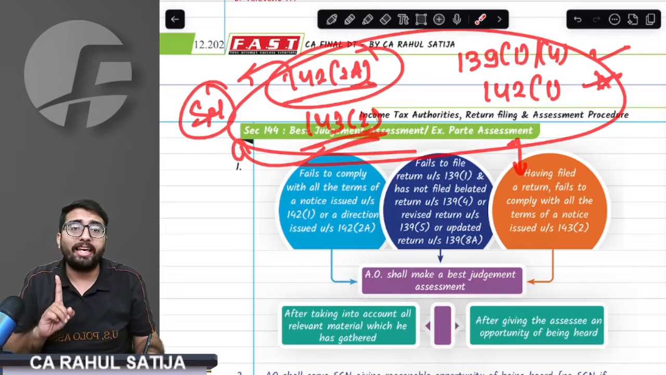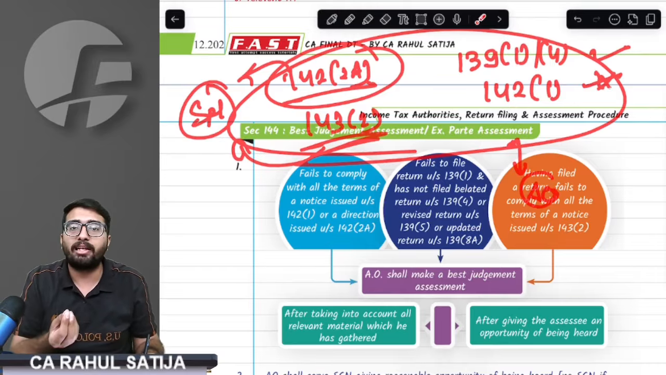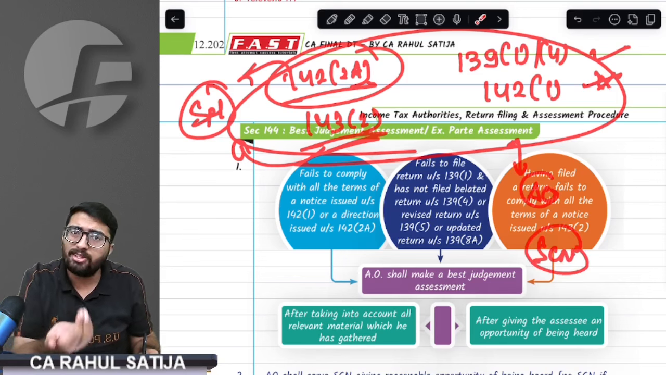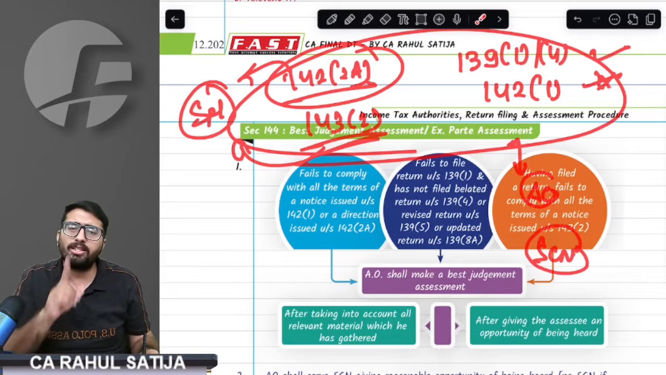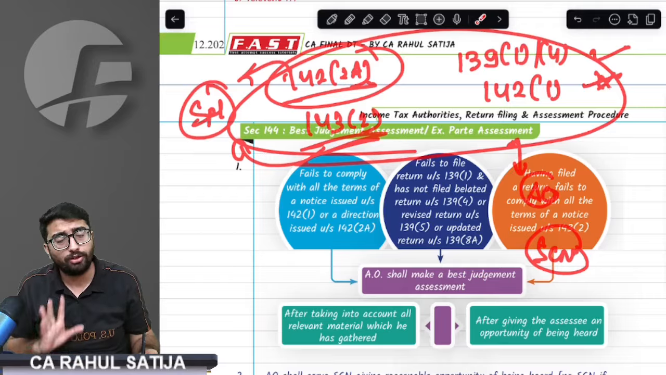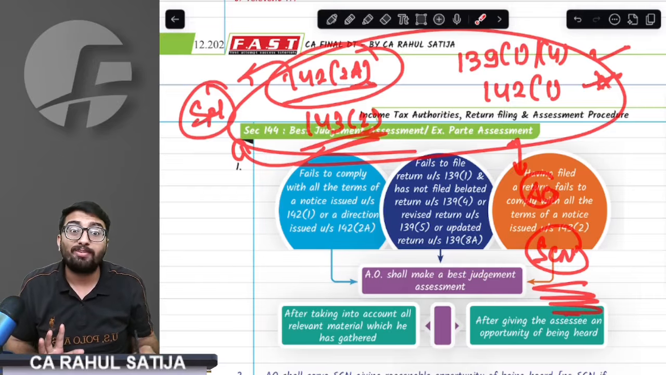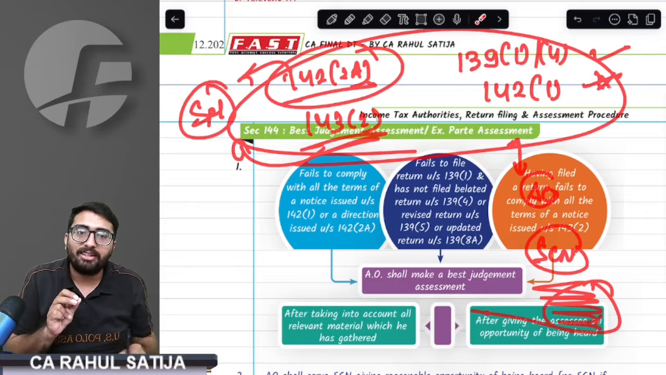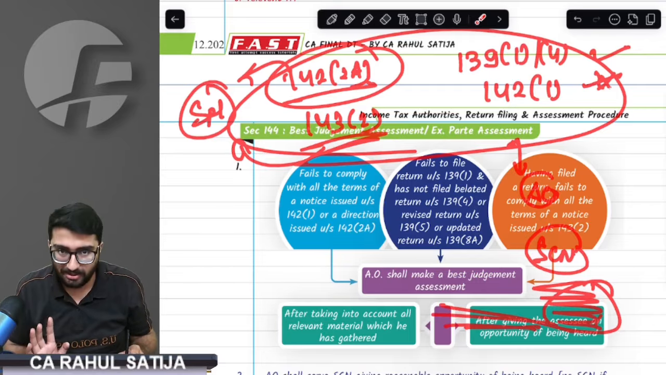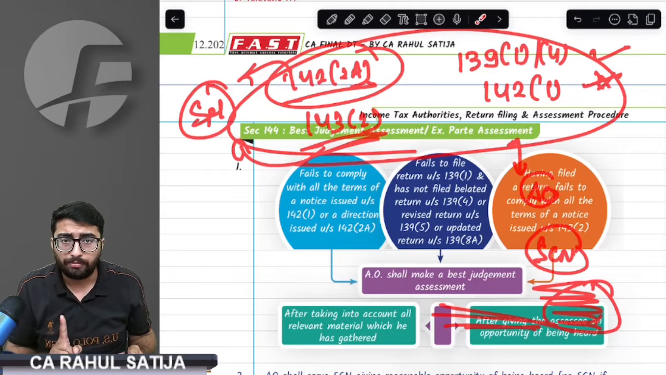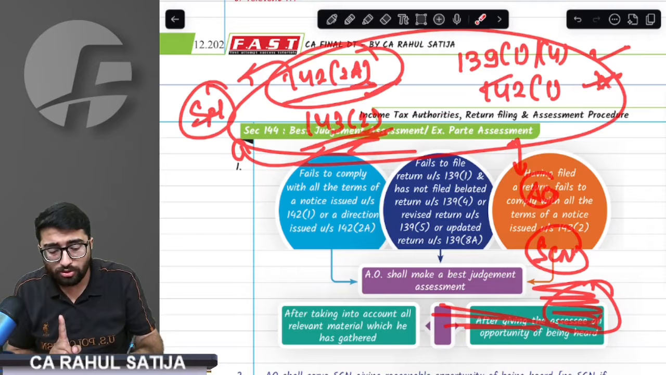Remember, whenever the AO wants to do best judgment assessment against you in any of the four cases, he is going to issue a show cause notice as to why best judgment assessment should not be done. Always a show cause notice is issued as to why best judgment assessment should not be done. You should respond to that. After that, the assessing officer will do the best judgment assessment. But remember, in all four cases, is a show cause notice issued?